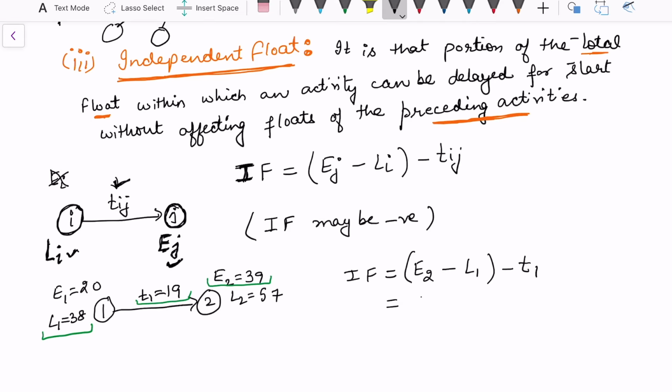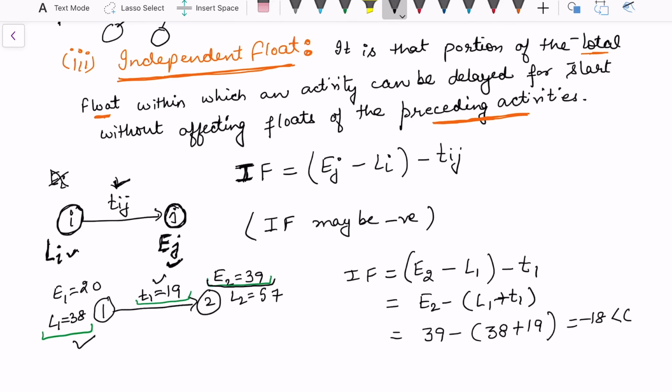Or I may say simply E2 minus L1 minus T12. So basically the previous two times should be added, and if they are equal to this, it is fine, there is no gap. But if they are not equal, then we need to see what the gap is. So this is 39 minus 38 plus 19, and this quantity is not positive, it is minus 18, which is negative.